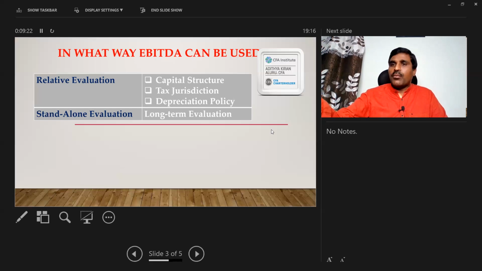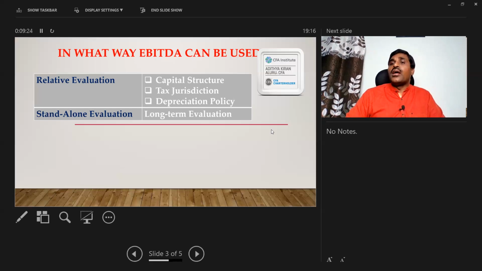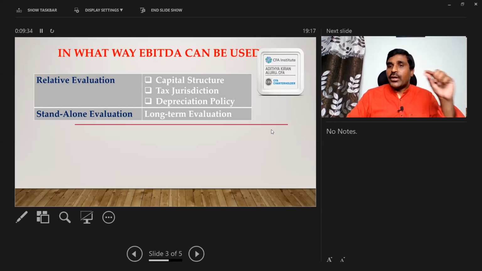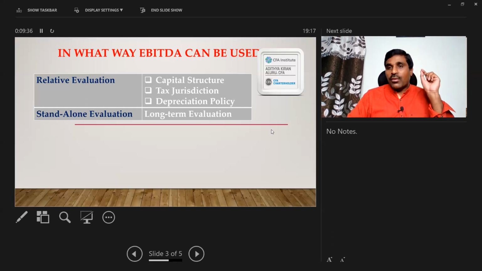But over a period of time, in the long term, I am supposed to recoup the depreciation also. So in the first stage, EBITDA is used for relative performance evaluation. In the second stage, EBITDA is used for standalone performance evaluation. These are the two different stages where we will use EBITDA.